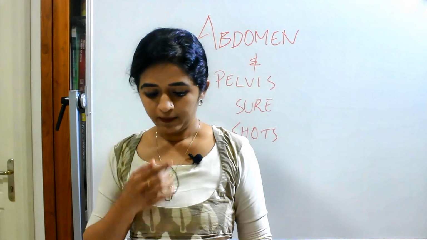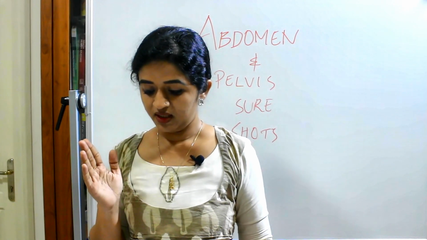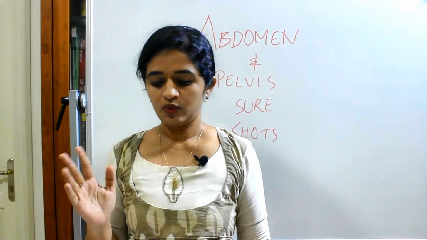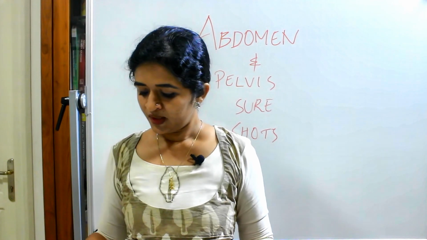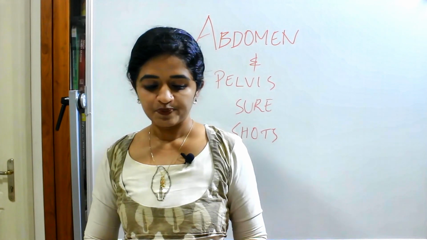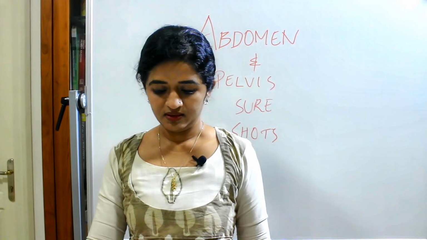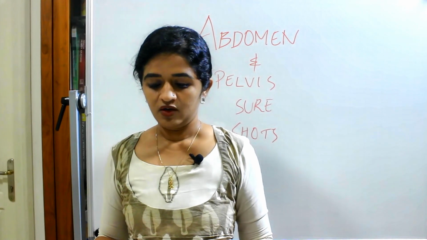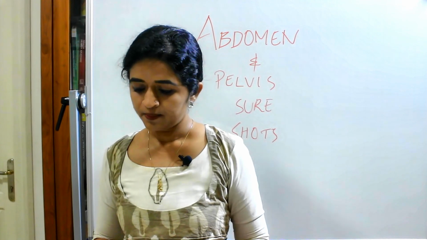Then coming to the kidney, you should be knowing the location of the kidney and mainly the anterior and posterior relations with the help of a diagram. Then the capsule of the kidney, especially the renal fascia or fascia of Gerota, you should be knowing.